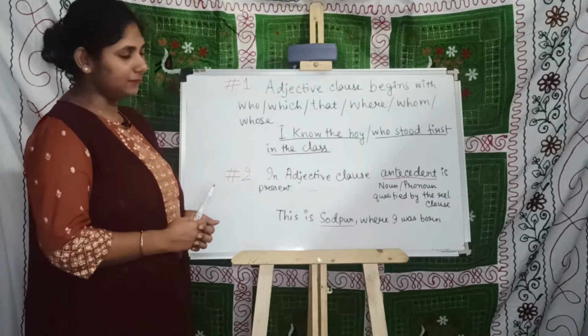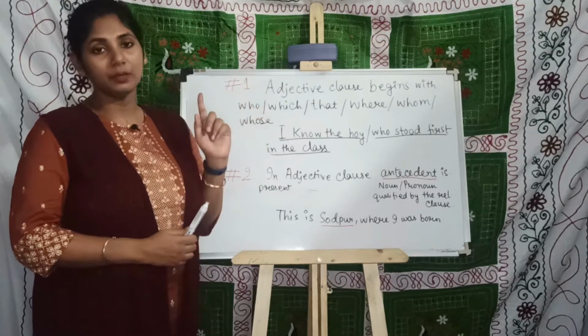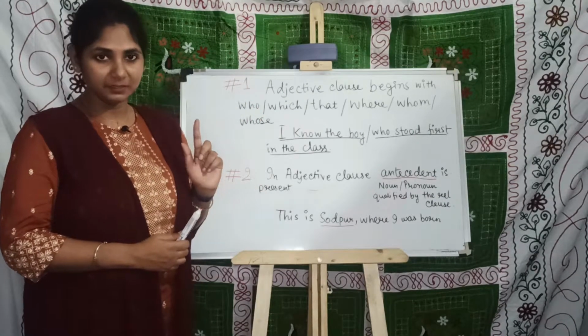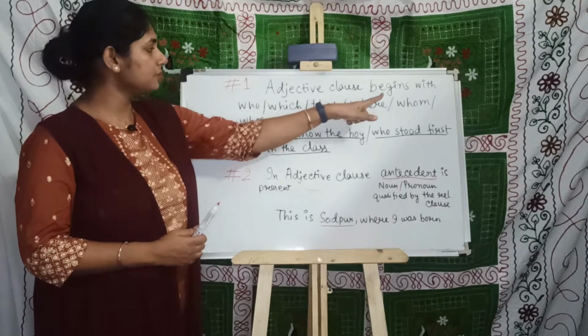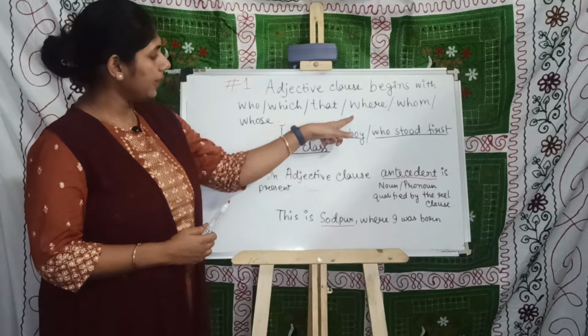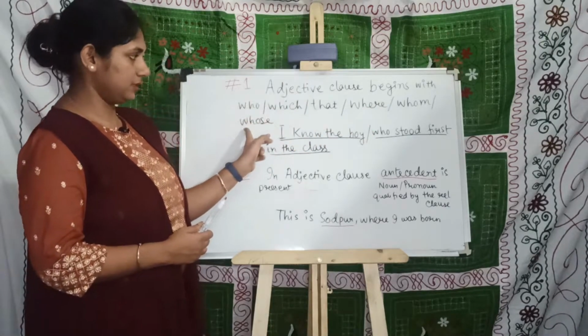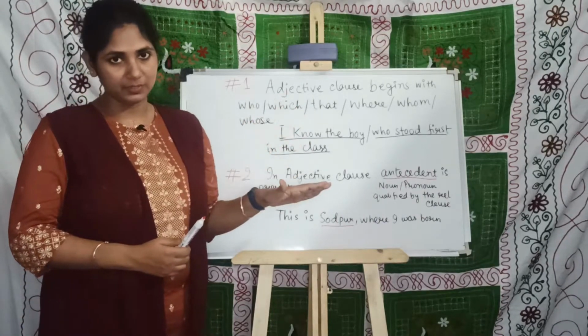Fact number 1. An adjective clause is also known as relative clause. An adjective clause begins with who, which, that, where, whom, whose. These are all relative pronouns.